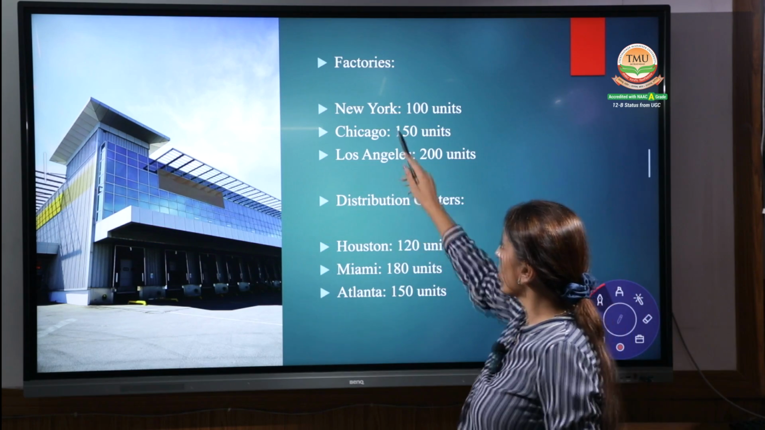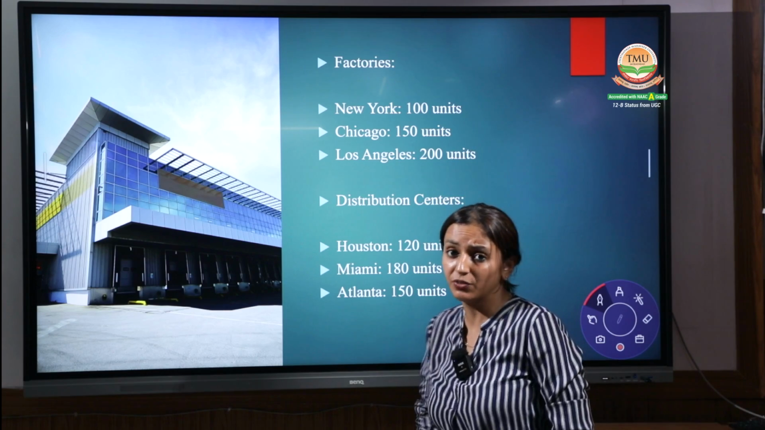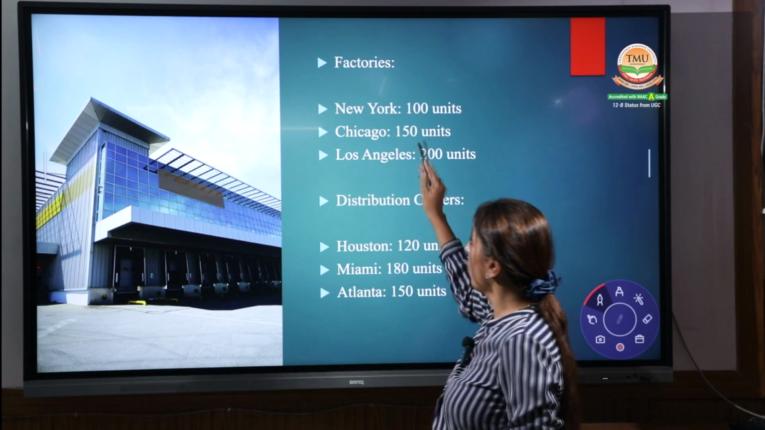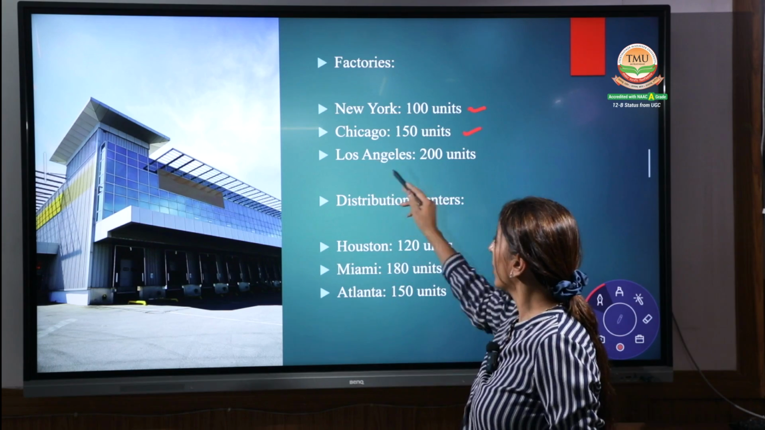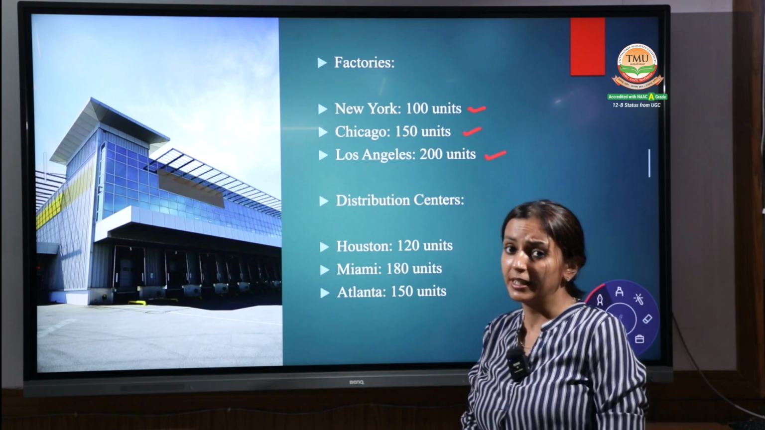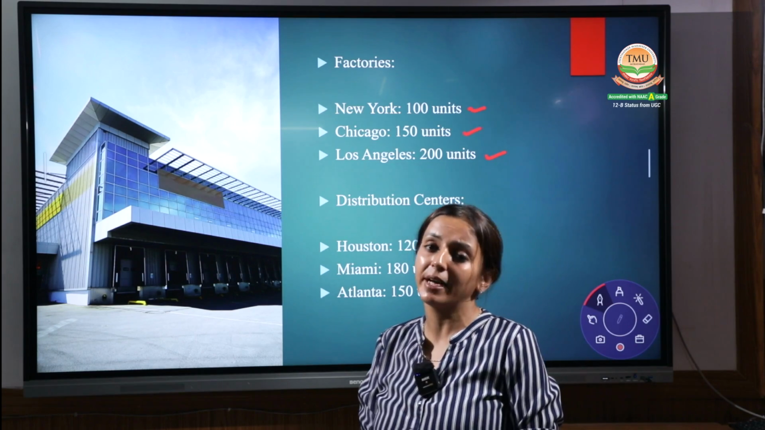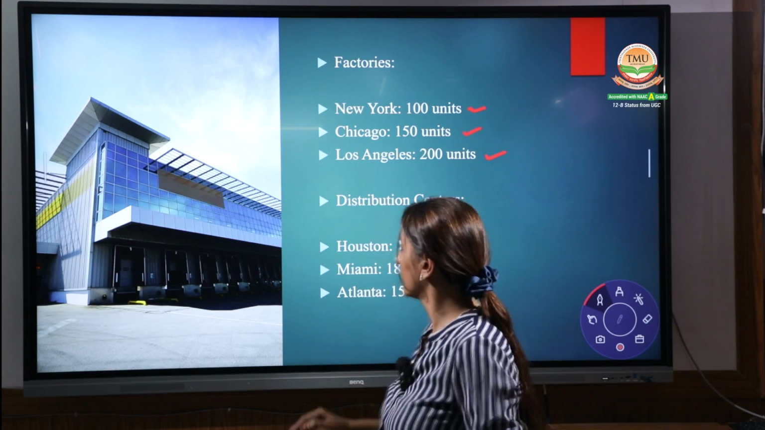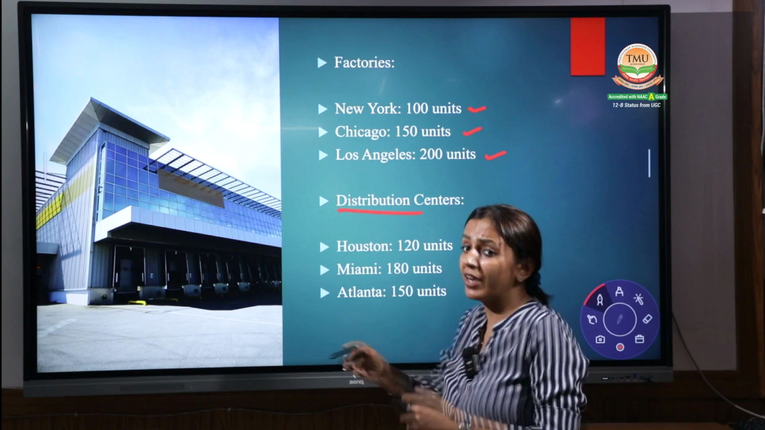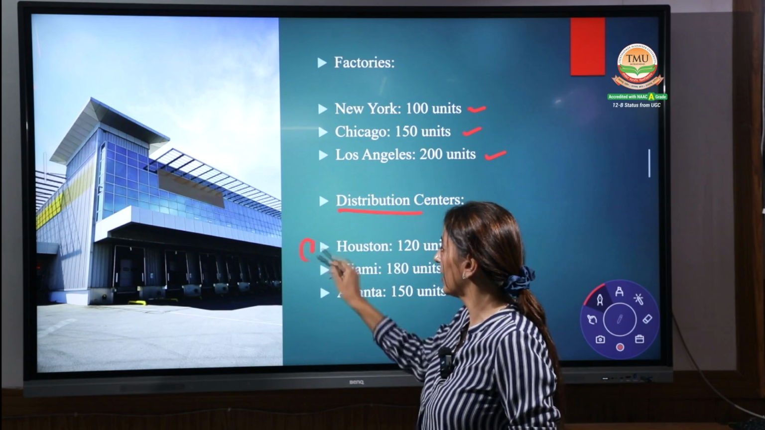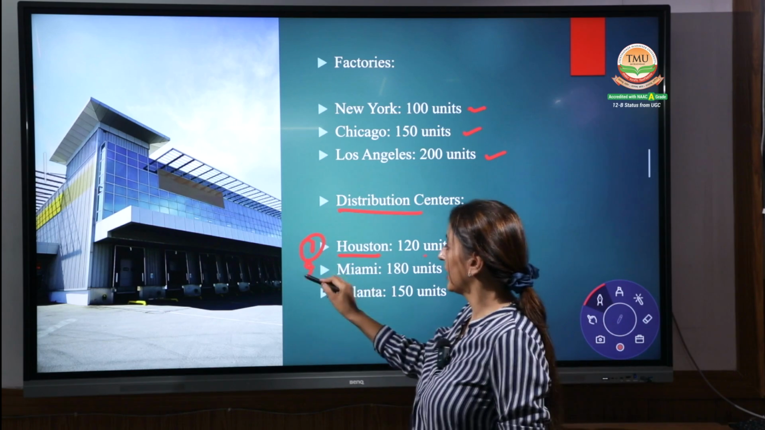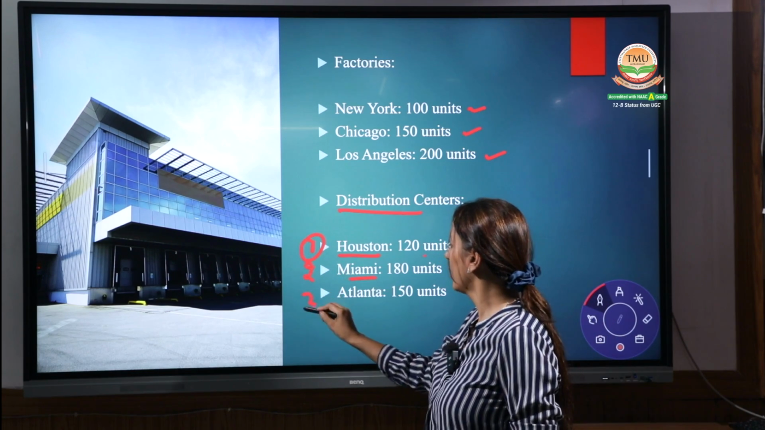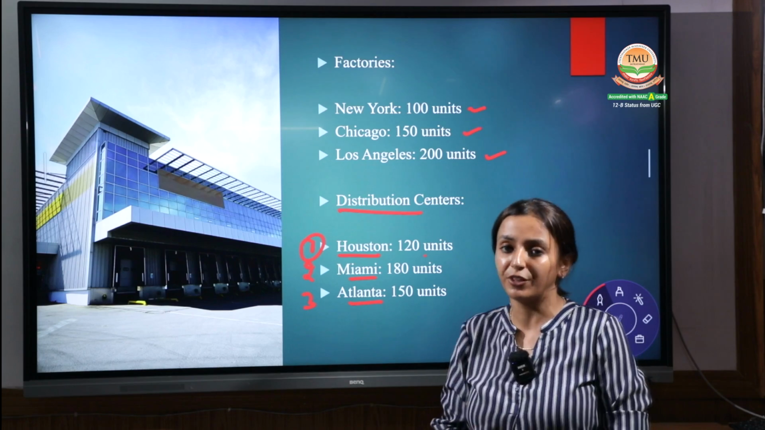Factories: from New York, 100 units we can transfer. Then Chicago, 150 units. You have to note down all these points. Los Angeles, that is 200 units. These are the supply quantities by the factories of the 3 areas. Distribution centers, where we have to transfer, 3 centers are there. One, Houston, we can transfer 120 units. Second is Miami, and the third one is Atlanta, that is 150 units.